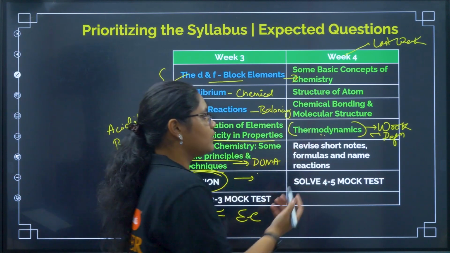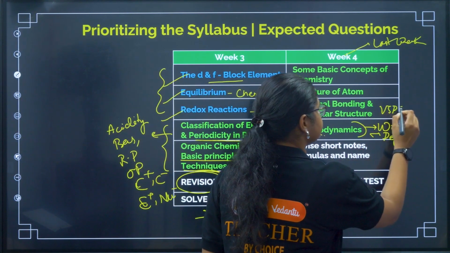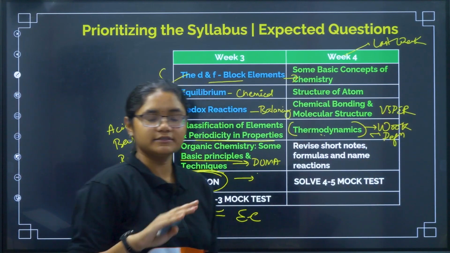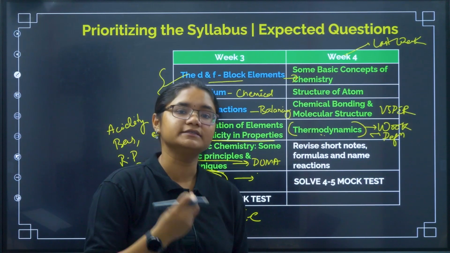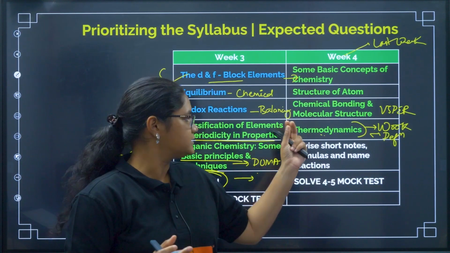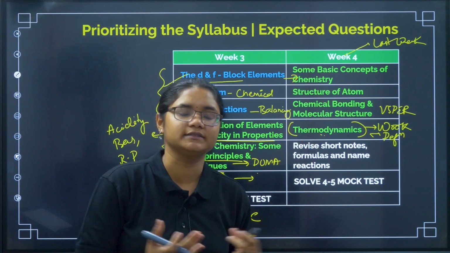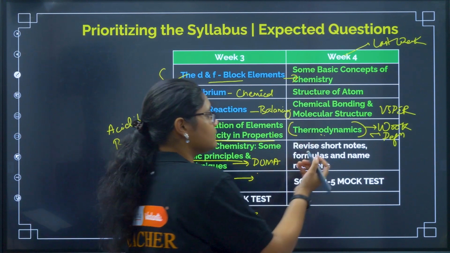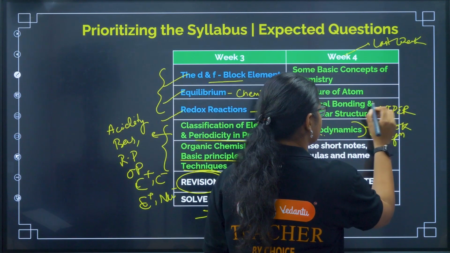Then coming to chemical bonding, mostly focus on VSEPR theory. Okay, what are the structures of different compounds, examples, and you have to remember for each hybridization some 3-4 examples you have to learn. That NCERT book has a table on chemical bonding, that is important.